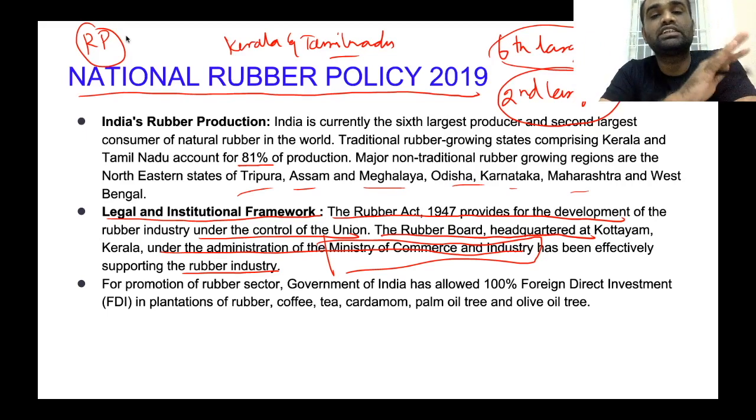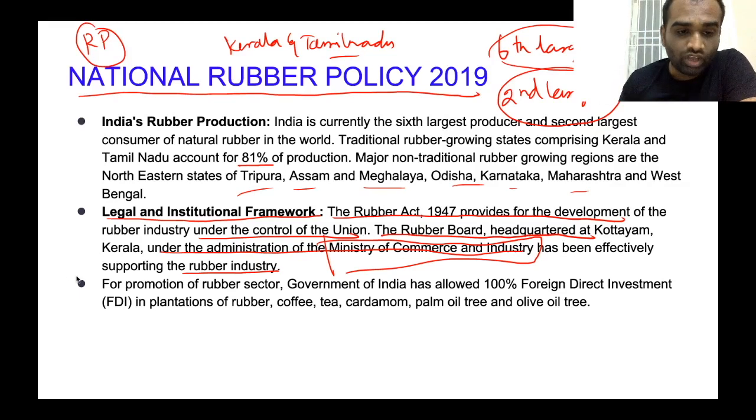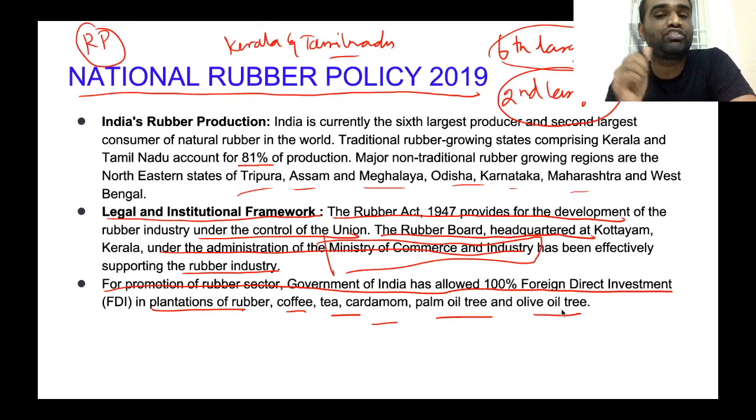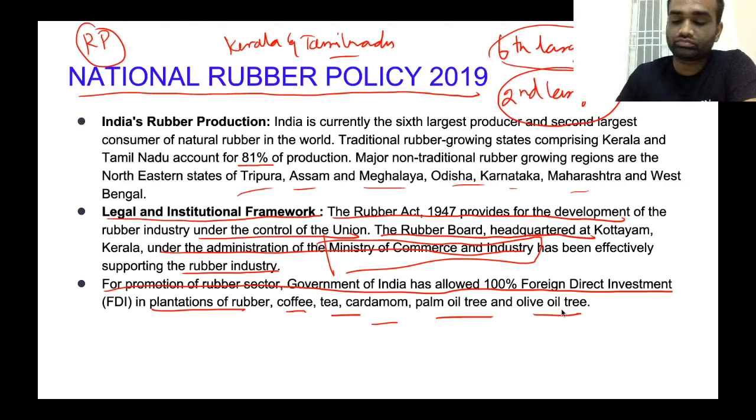And also, for promotion of the rubber sector, the Government of India has allowed 100% foreign direct investment in plantations of rubber, coffee, tea, cardamom, palm oil tree as well as olive tree.